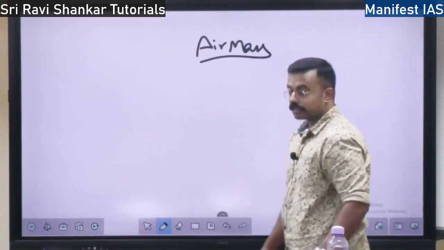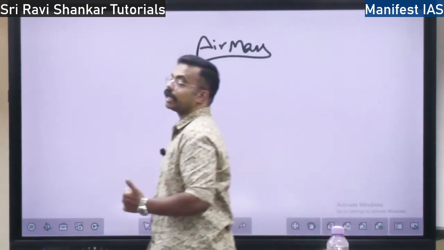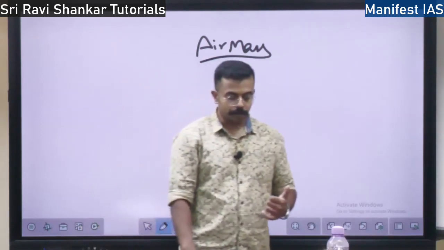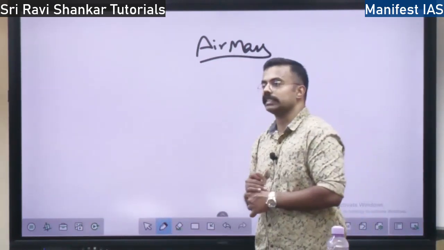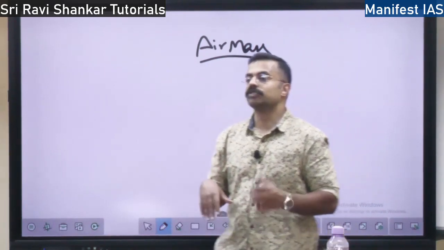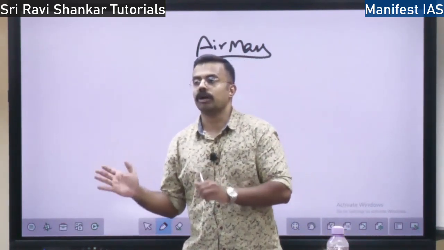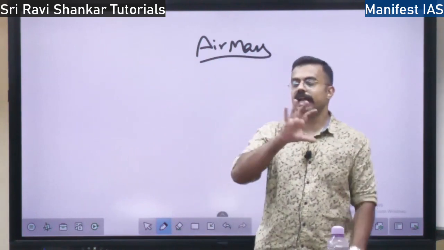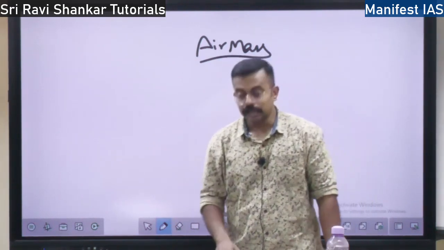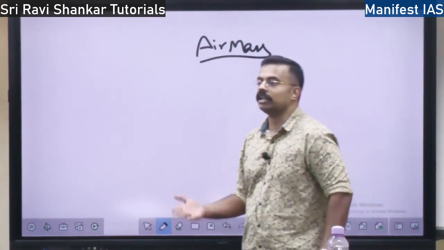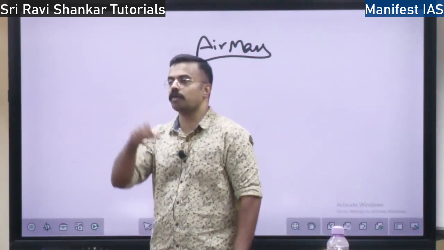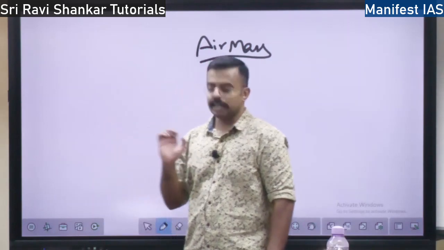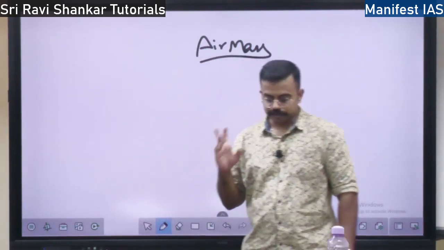What are they? The first type of air mass is maritime tropical. Maritime, what is maritime? Tropical. Tropical means it is in the tropic region, and maritime means it is over the oceans. So in the tropic region, over the ocean, the air mass is called maritime tropical. Then you have the second one, continental tropical. In the tropical region over the continent, it is continental tropical. That is the second type.